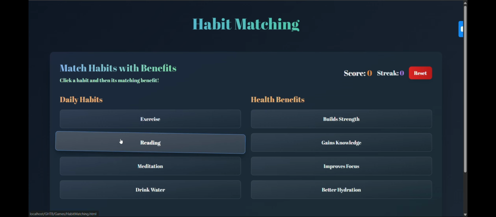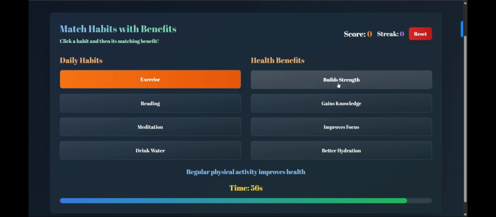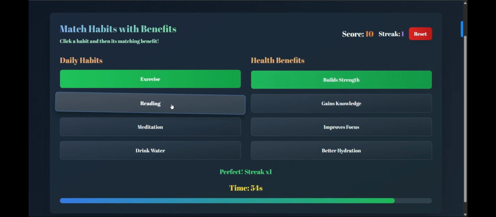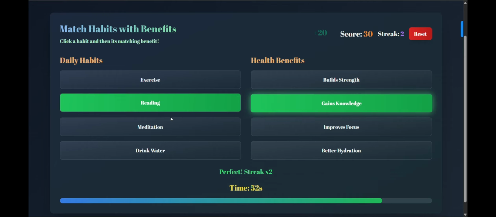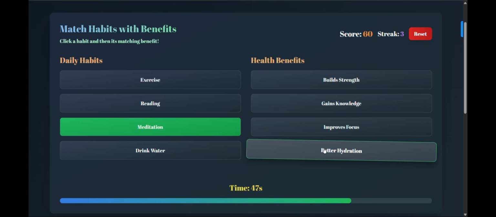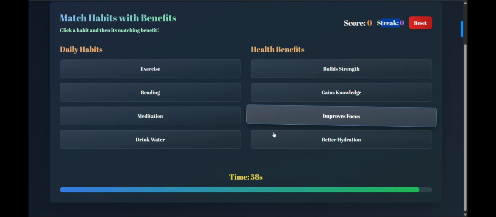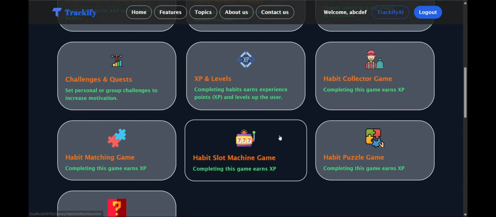There is another game, which is the habit matching game, in which we have to match a daily habit with its benefits, like exercise has the benefit of daily strength, reading gains knowledge, meditation improves focus, drink water for better hydration. So it will increase my score and streak, and after clicking on this reset button the time will again start and the streak and score will be reset.